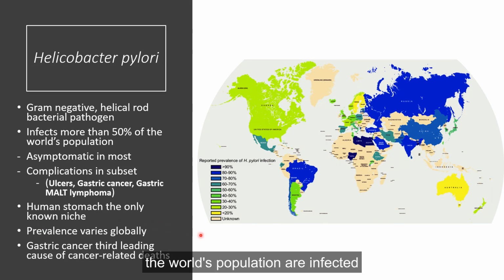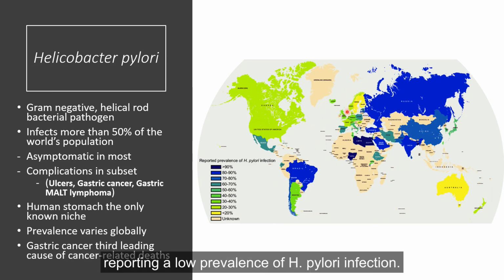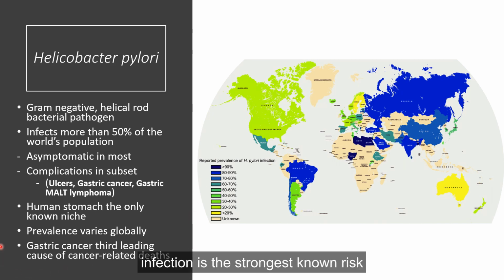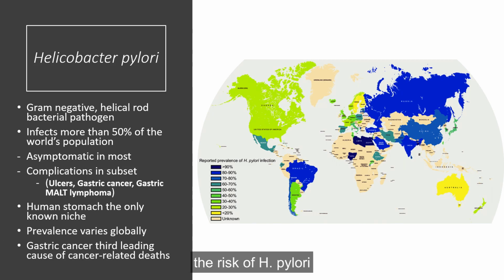Although more than half of the world's population are infected with this bacteria, prevalence can vary from region to region, with most developed countries reporting a low prevalence of H. pylori infection. And H. pylori infection is the strongest known risk factor for gastric cancer, which is the third leading cause of cancer-related deaths worldwide. So it's crucial to study the persistence and pathogenesis mechanisms of this bacteria in order to reduce the risk of H. pylori-induced gastric cancer.